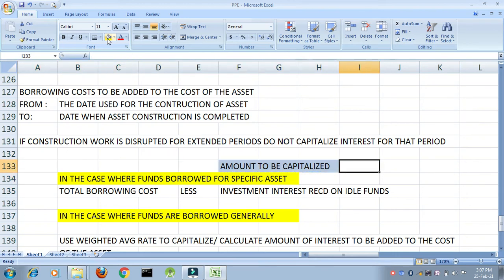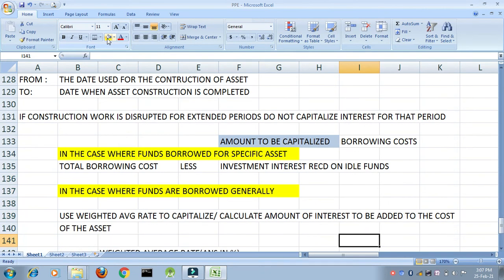Okay. Now, next is amount to be capitalized. Amount of what? Amount of borrowing costs. This is a very important part of your syllabus. Okay. Now, borrowing costs. I have specifically borrowed funds for the construction of asset. I am constructing an industry. For that I have taken a loan, and for that I am paying interest. How much will I add? It will be the total borrowing cost less investment interest received on idle funds.